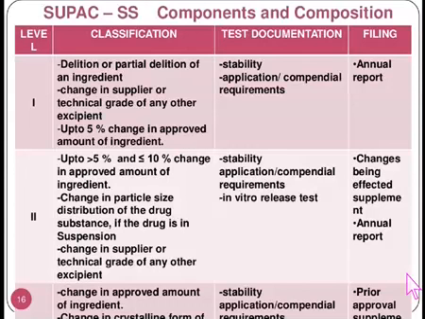Moreover, the change in supplier or technical grade of any other excipient. For level 3, the change in approved amount of ingredient. So the document type, test documentation and filing are given in the table, and accordingly the procedures must be carried out.